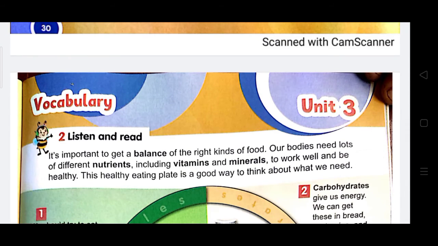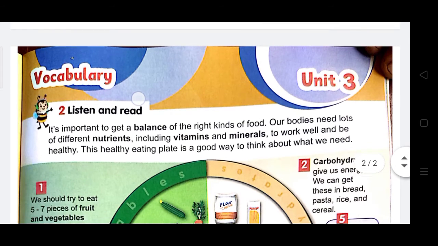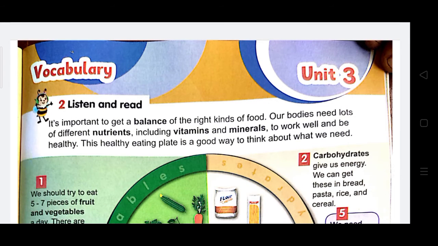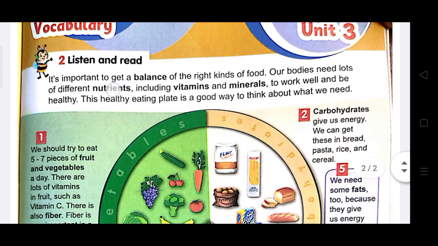This is the vocabularies. Listen and read. It's important to get a balance of the right kind of food. Our bodies need lots of different nutrients, including vitamins and minerals, to work well and be healthy. This healthy eating plate is a good way to think about what we need.